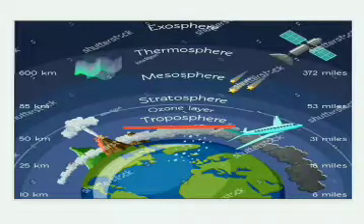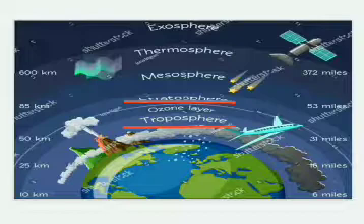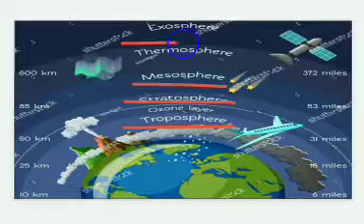Then above troposphere, there is a second layer of atmosphere, that is stratosphere. Strata means layer. So here is the second layer, that is stratosphere. The third important layer of atmosphere is ionosphere or mesosphere, and the last layer is exosphere. So these are the 4 layers of atmosphere.